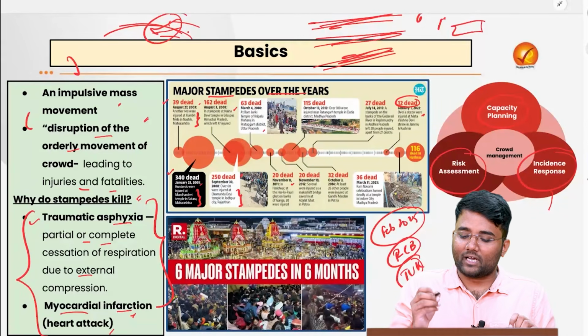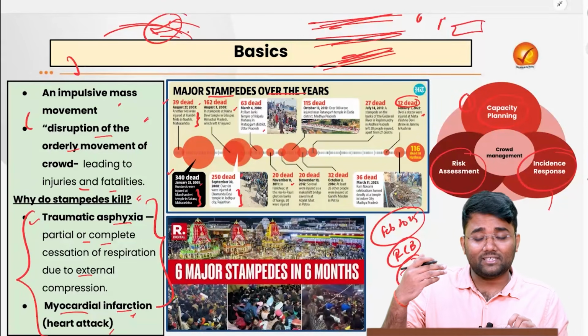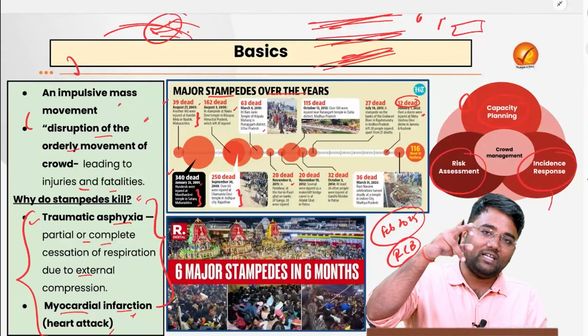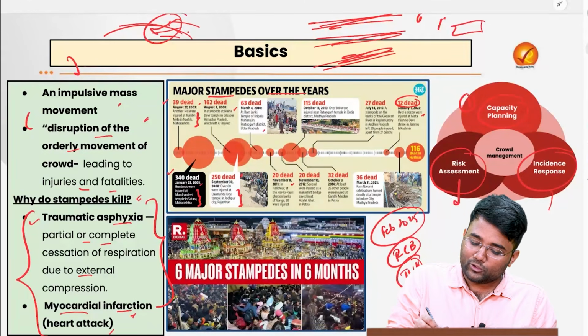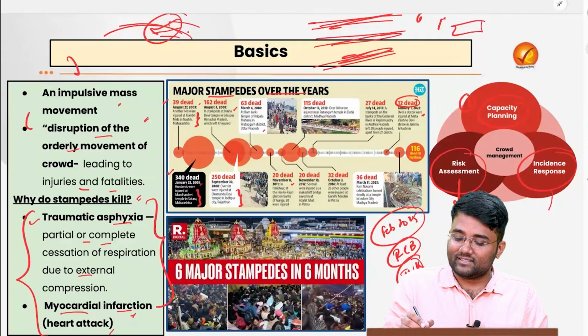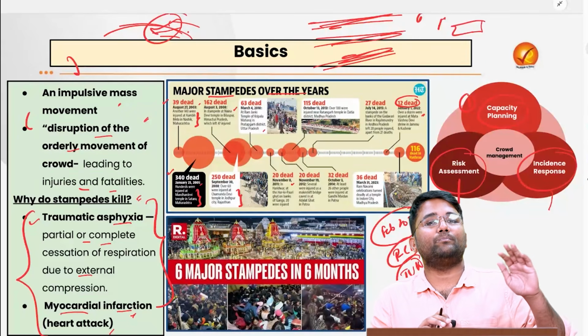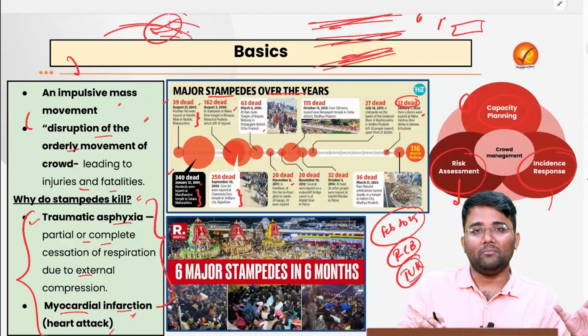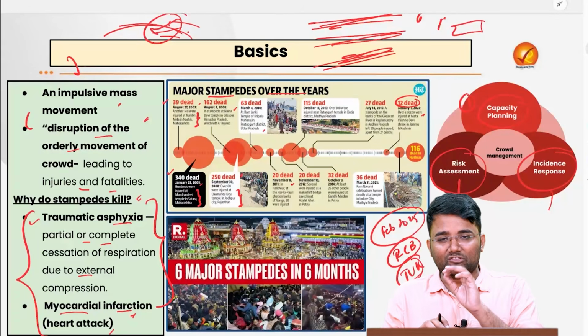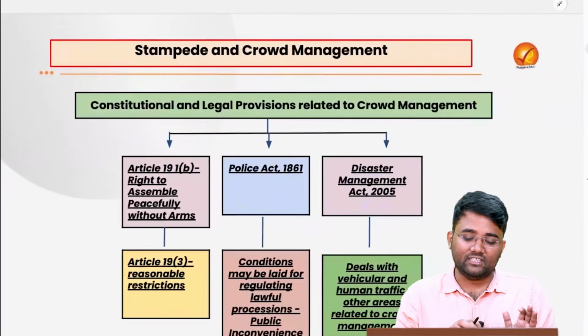So for proper crowd management, we need proper capacity planning. That planning or the clearances are given according to that particular structure itself. We are also doing proper risk assessment according to the crowd that might come. Plus the incident response should also be prepared properly. The fire safety measures, the ambulances, etc. need to be on standby so that in case of any contingency, they can reach on time.